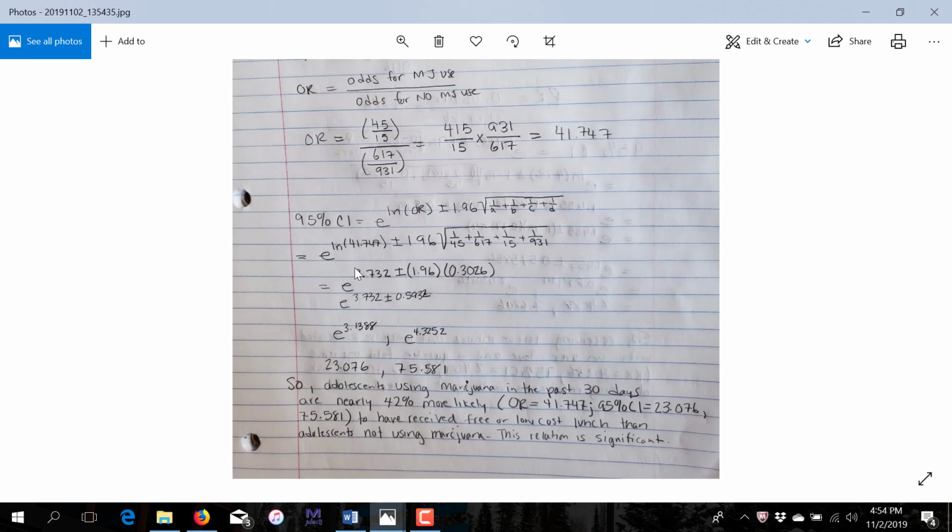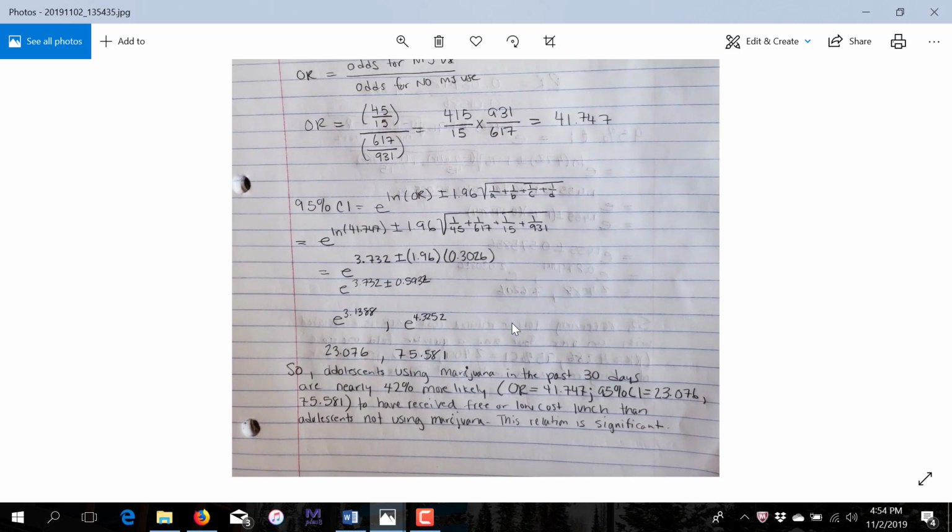So it's e to the, so the natural log of 41.747 is 3.732. And then we add and subtract 1.96 times the standard error, which is 0.3026. And in the end, it's 3.732 plus or minus 0.5932. So we do this for the lower limit of the confidence interval and the upper limit. We get this really nice and wide confidence interval.